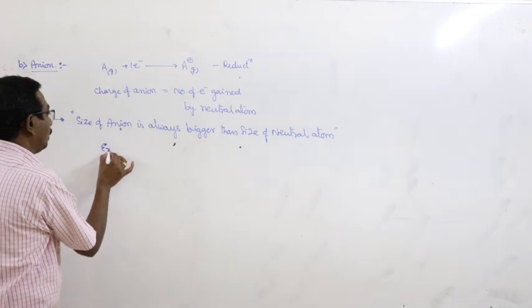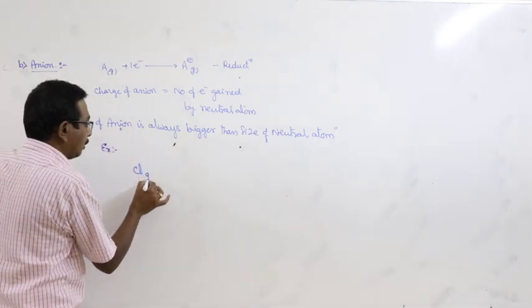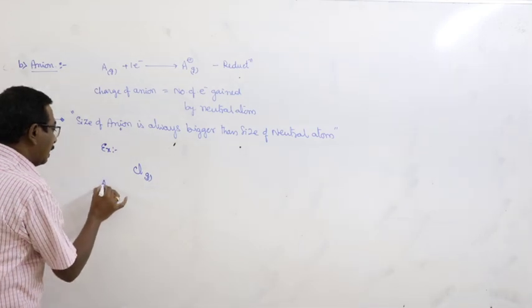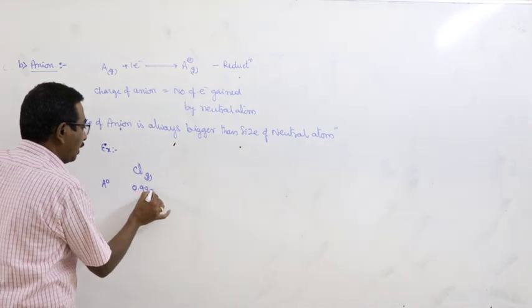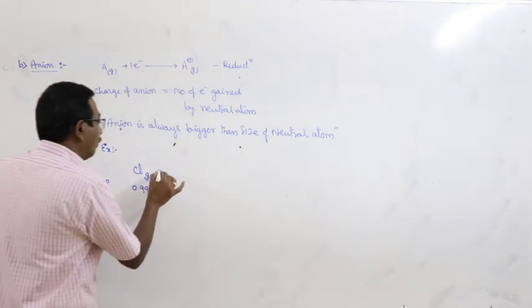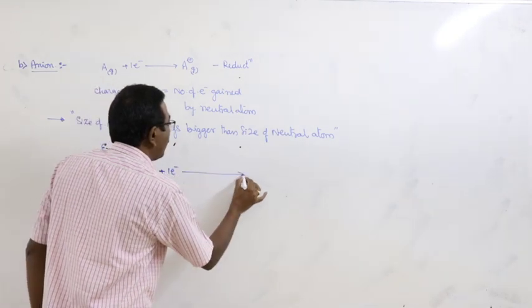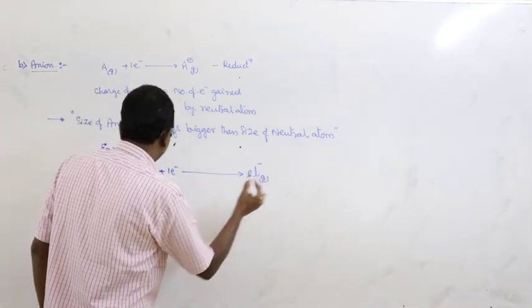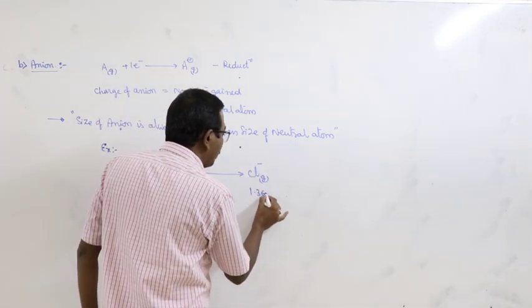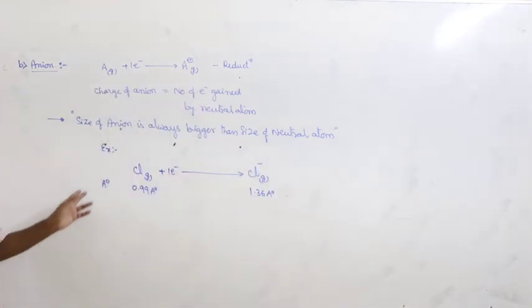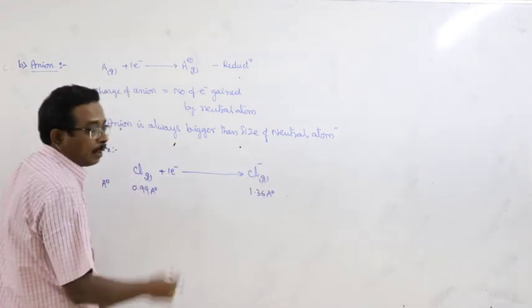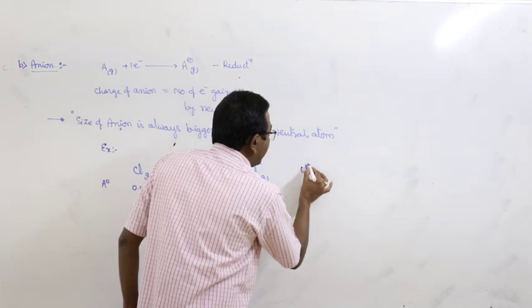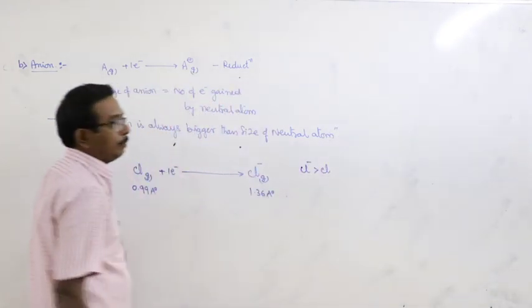Take for example, let us consider the chlorine atom. Here the atomic radius, nothing but the covalent radius of chlorine, is equal to 0.99 angstrom units. When it gains an electron, it results in the formation of the Cl minus ion, and the size of the anion is equal to 1.36 angstrom units. What happened in the variation of atomic radius or size? 0.99 for the neutral atom, 1.36 for the anion means what? Cl minus is bigger than the chlorine atom.